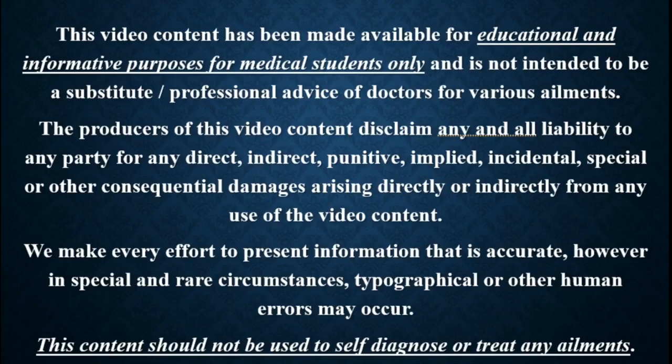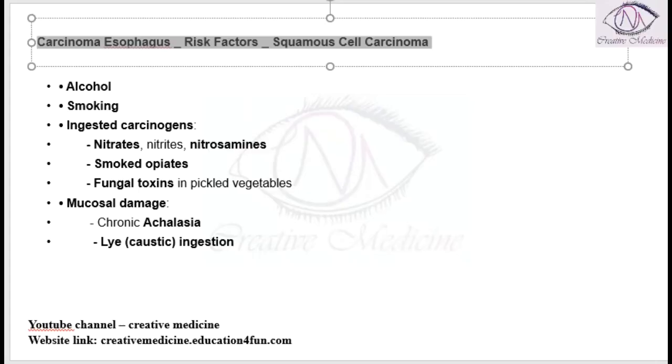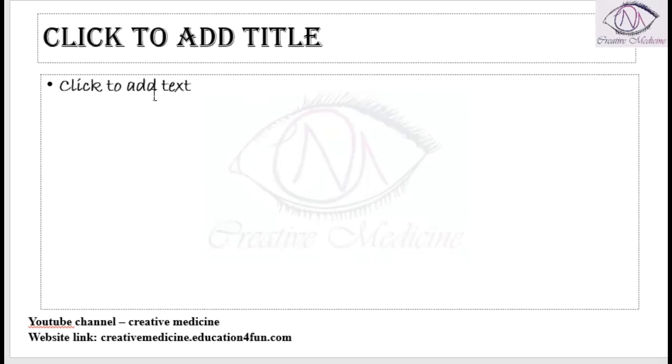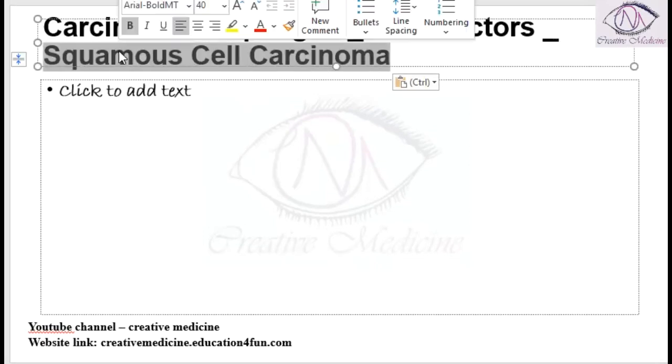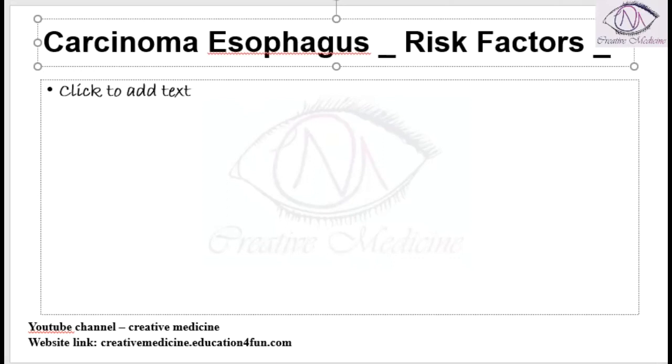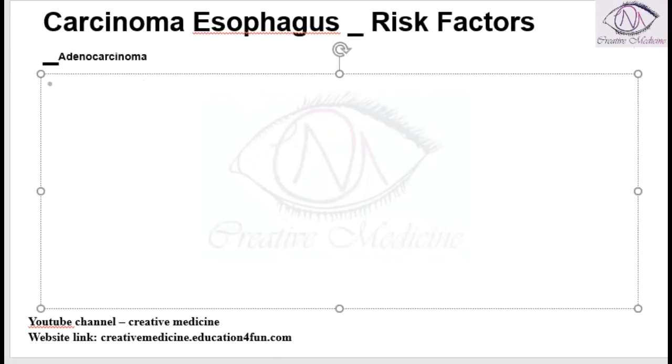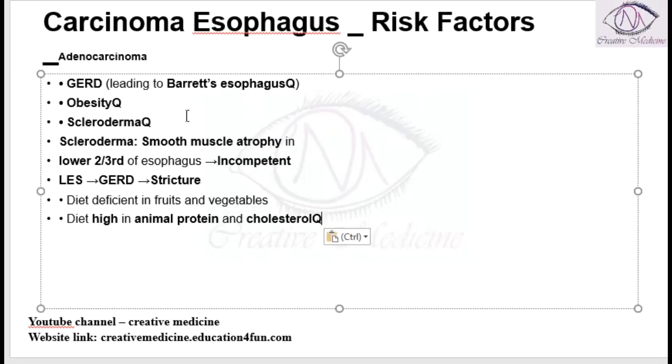In this lecture, we will learn about the risk factors of carcinoma esophagus due to adenocarcinoma. Adenocarcinoma can occur due to the following conditions.